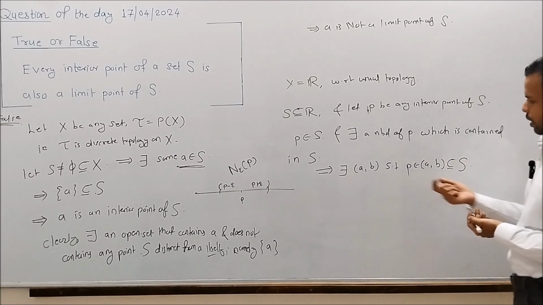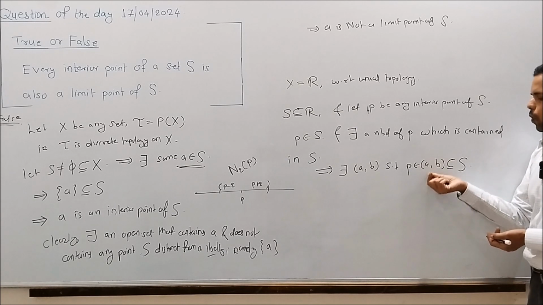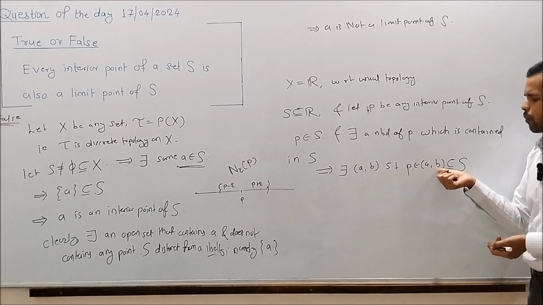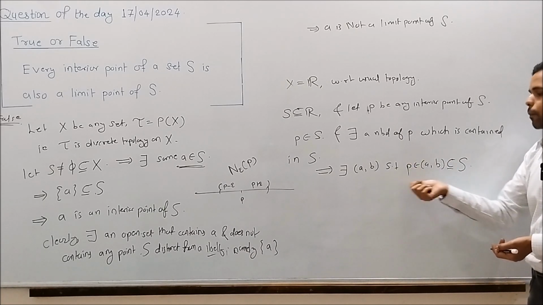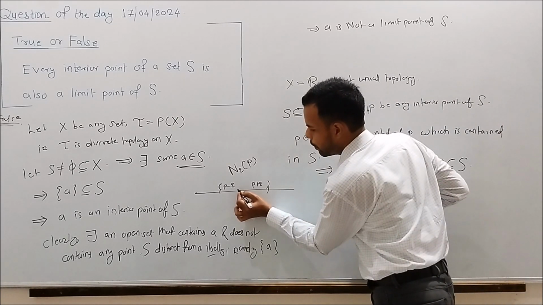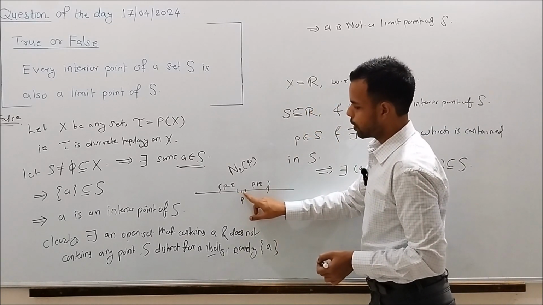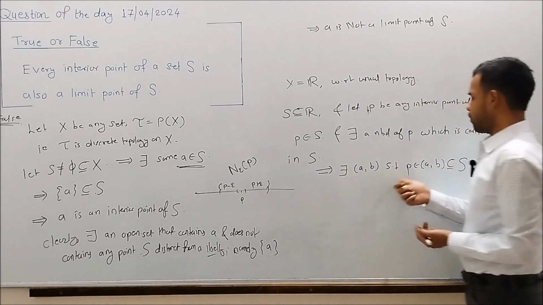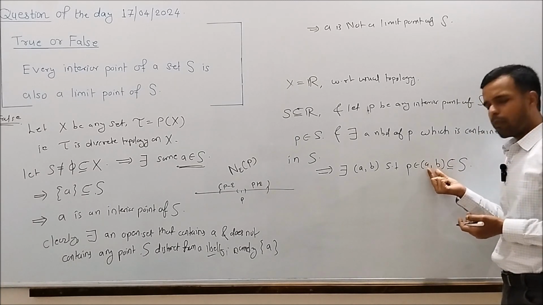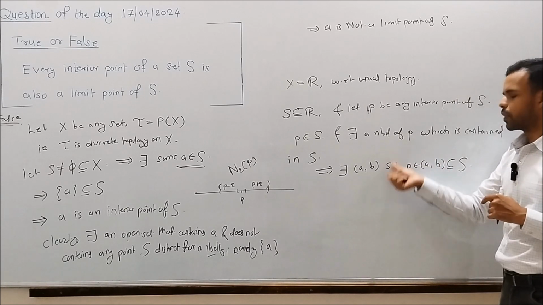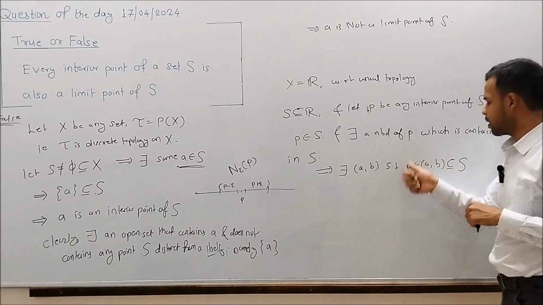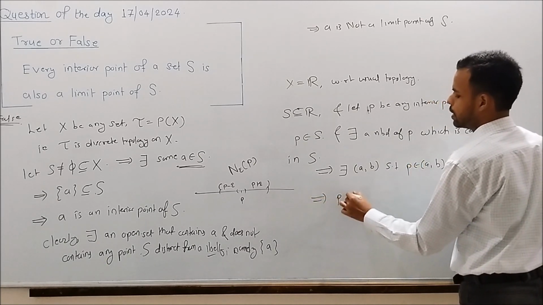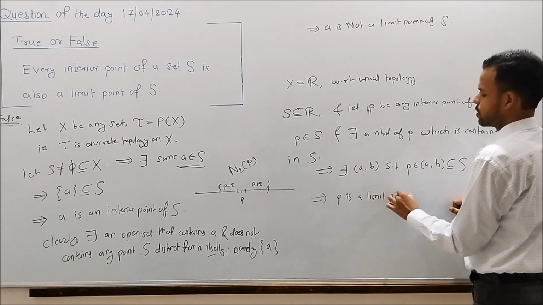Now, from here we can see that as P belongs to this open interval, every neighborhood of P contains at least one point of this open interval which is distinct from P itself. No matter how small we take a neighborhood, there exists some point of this open interval which is distinct from P itself. Hence, consequently, at least one point of S which is distinct from P itself. And that implies P is a limit point of S.